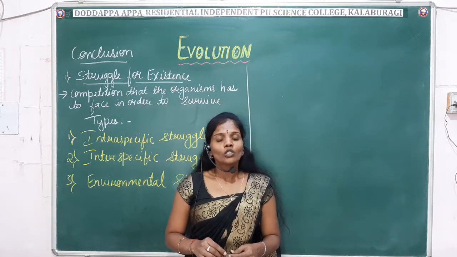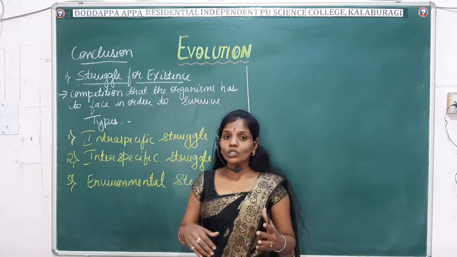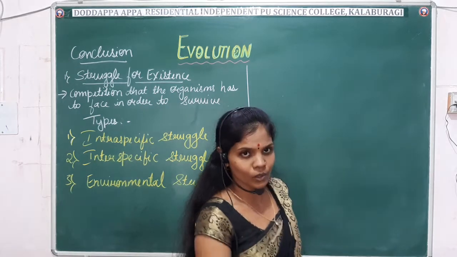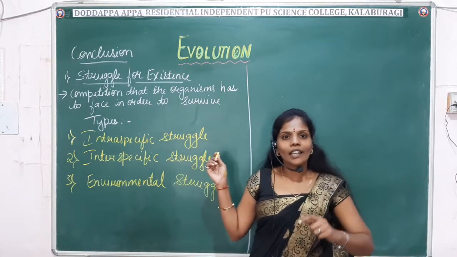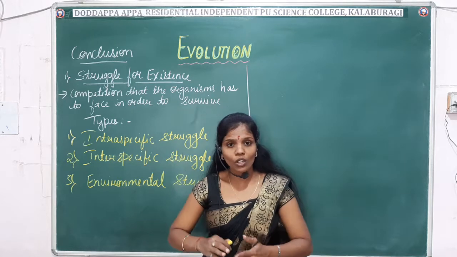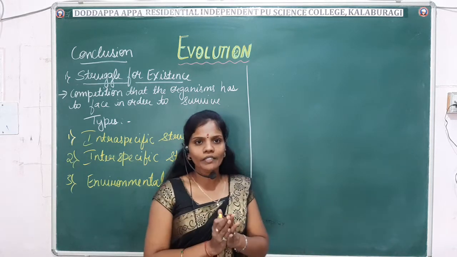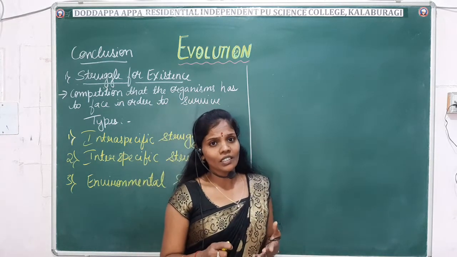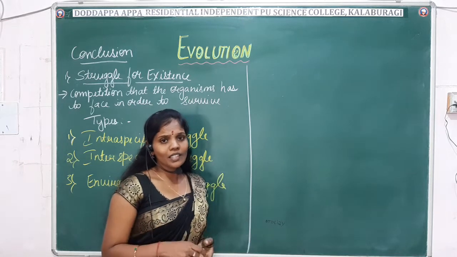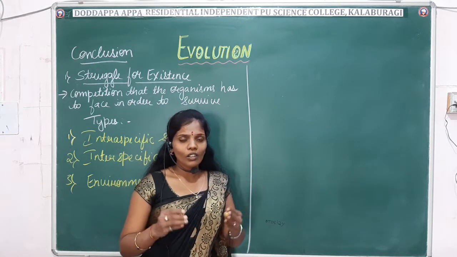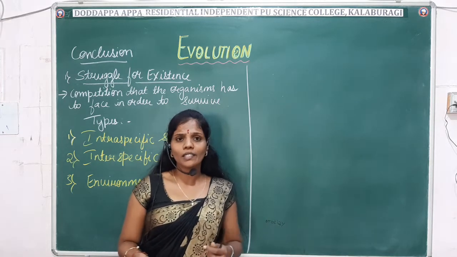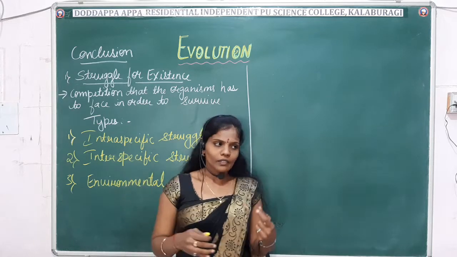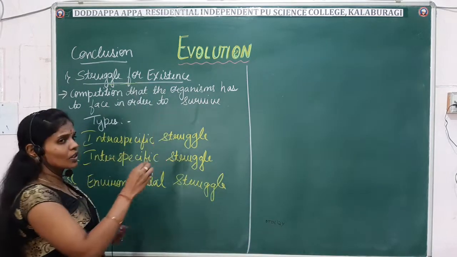Okay, so here, due to overproduction, what happens? A large number of young ones are produced, and it is not necessary that all the organisms survive. There are many factors responsible for this: food, water, shelter. So many things are there for which we have to fight, right? Due to this, our existence becomes more complicated because of the struggle. Okay, so what does the definition say here?